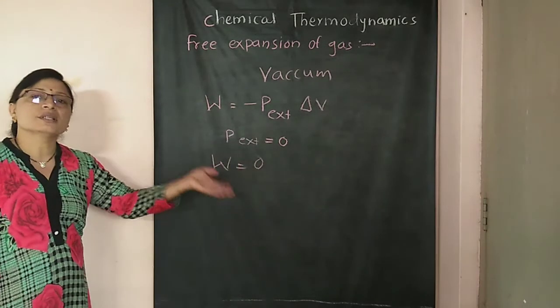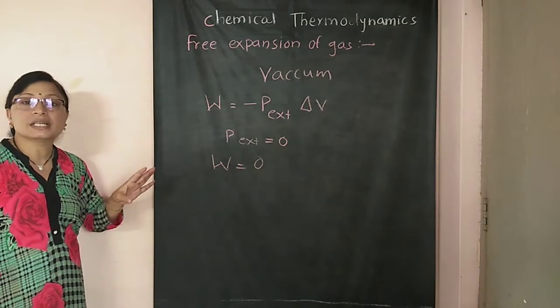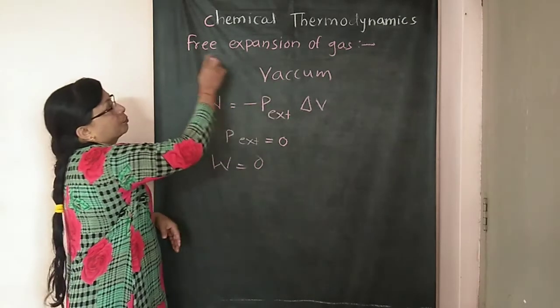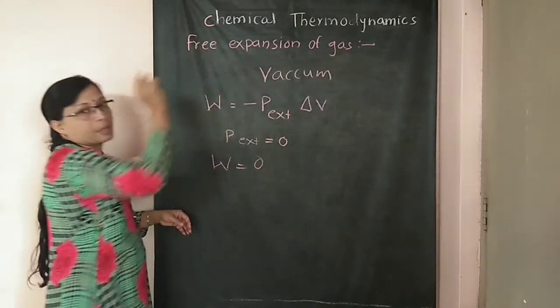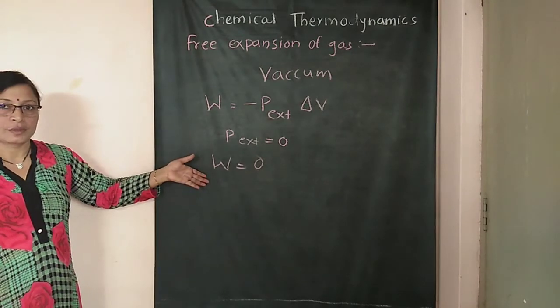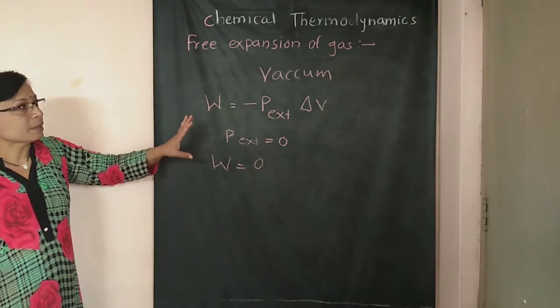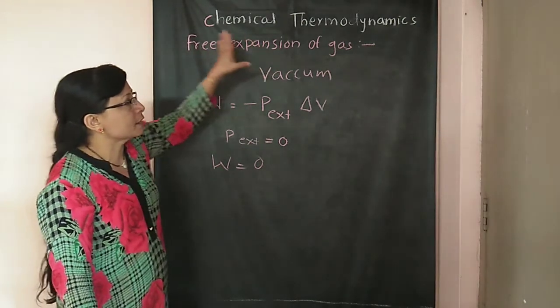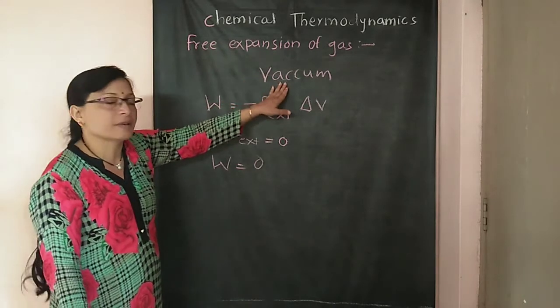W becomes 0, that means no work is done in a vacuum, that means during free expansion of gas. So this is the solution. First we write: free expansion of gas, that means this is the expansion of gas in a vacuum.